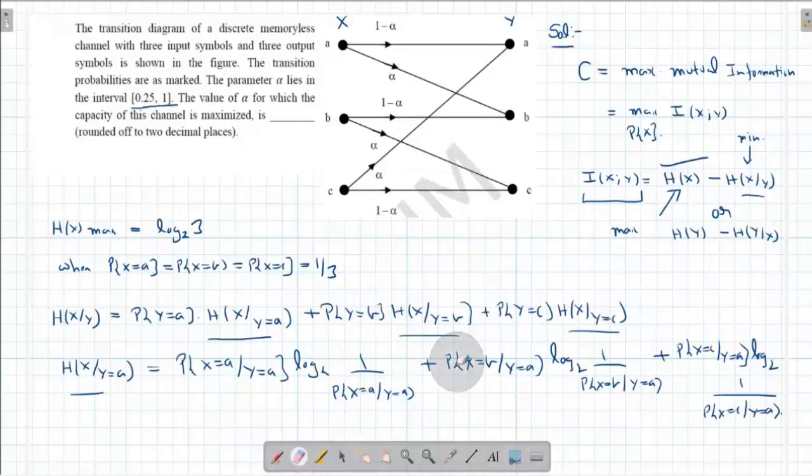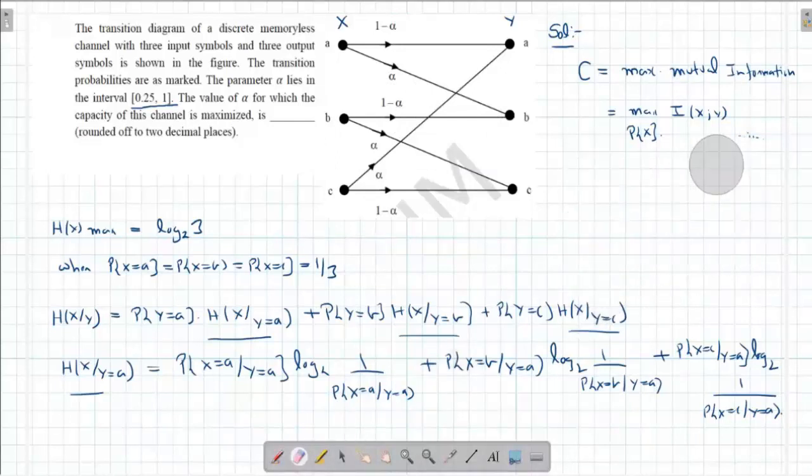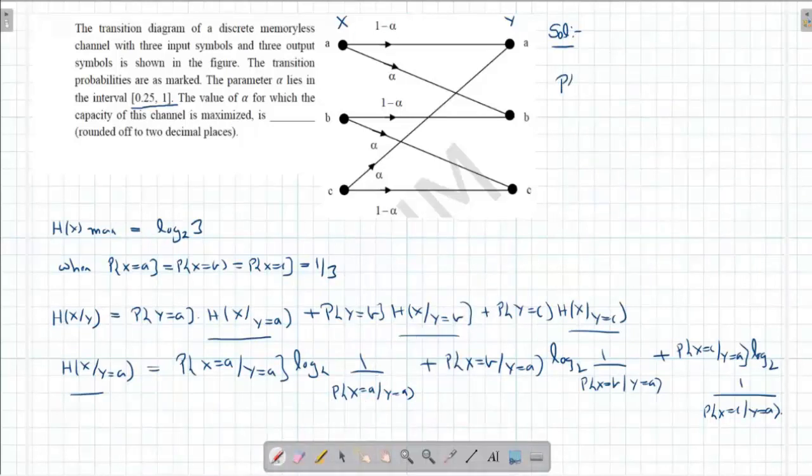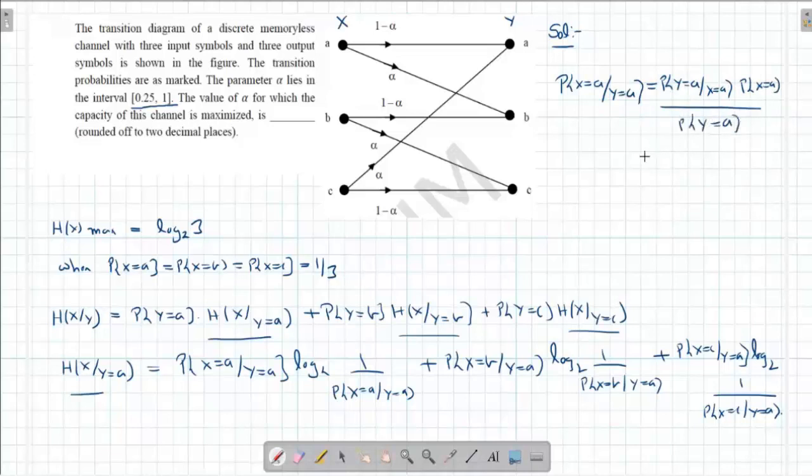So let us see this. Let us find out this. Probability of X equal to A given Y equal to A is nothing but probability of Y equal to A given X equal to A, times probability of X equal to A, divided by probability of Y equal to A. This is given as 1 minus alpha. This is 1/3. And probability of Y equal to A is 1/3 into (1 minus alpha) plus 1/3 into alpha. That will become, this value is 1 minus alpha.